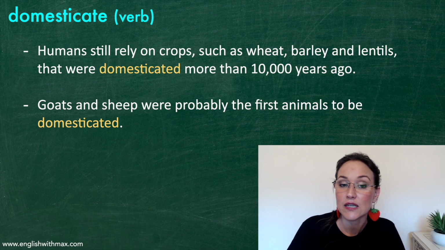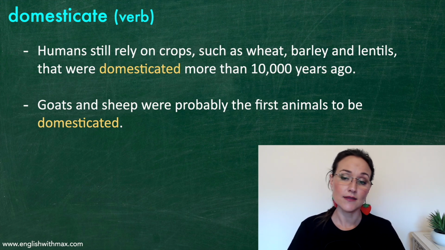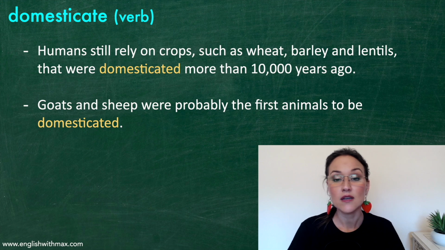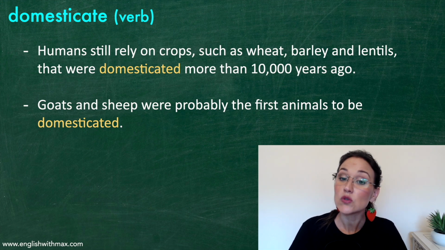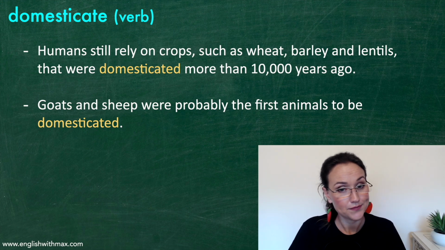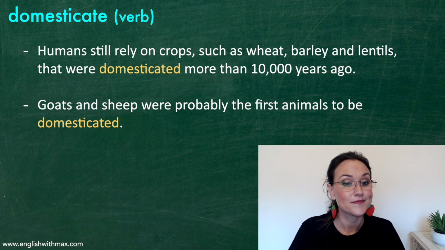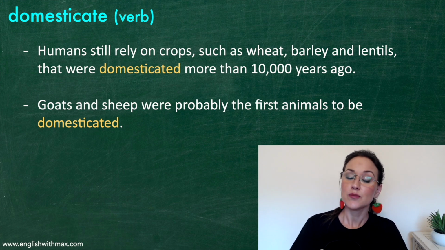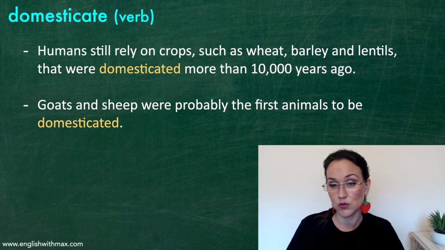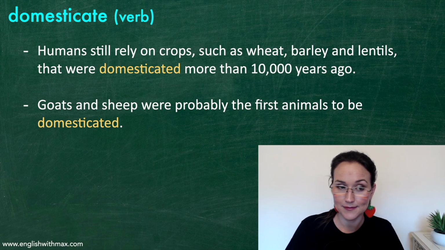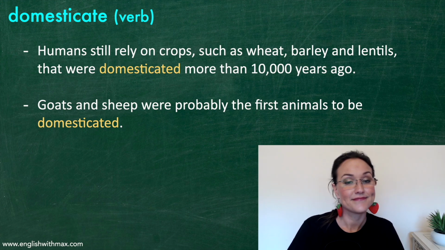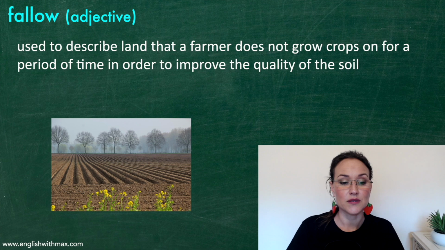Humans still rely on crops such as wheat, barley, and lentils that were domesticated more than 10,000 years ago. Goats and sheep were probably the first animals to be domesticated. And the next word, fallow.